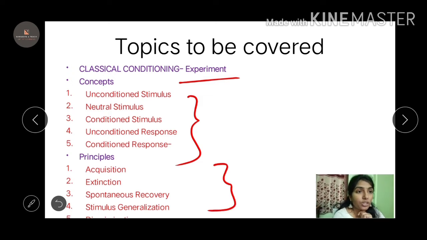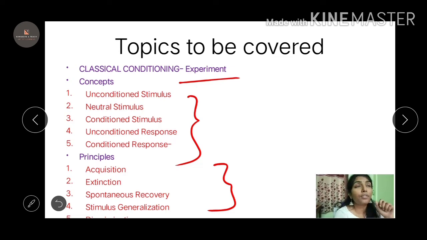Okay, let me give you a brief about what is stimulus and response, because we come across these two words very frequently in this experiment. Stimulus is something that will create an action. And a response is the action that you produce for that particular stimulus.